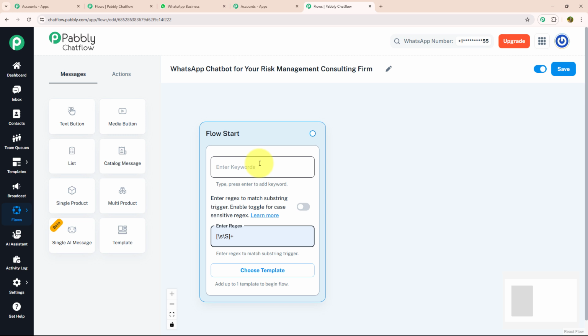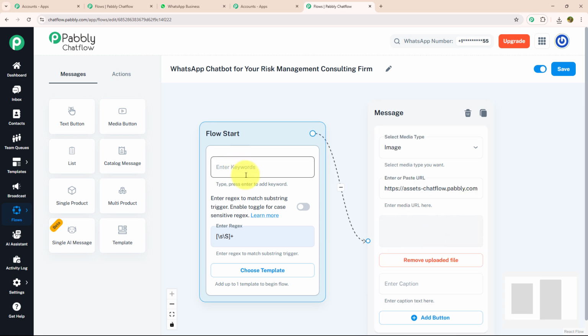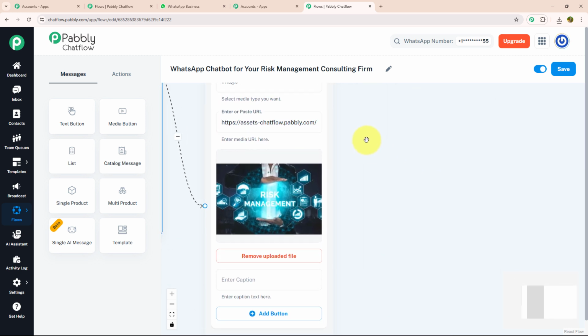As we got to know about all three features, today I'm going to use Regex, which will identify what my customer is trying to say. Now, as soon as my customer enters a message, I want to send them a welcome message with a media. For that, I'm going to drag and drop the media button and connect it with my flow start. After that, I'm going to browse my image. As you can see, my image is uploaded successfully.